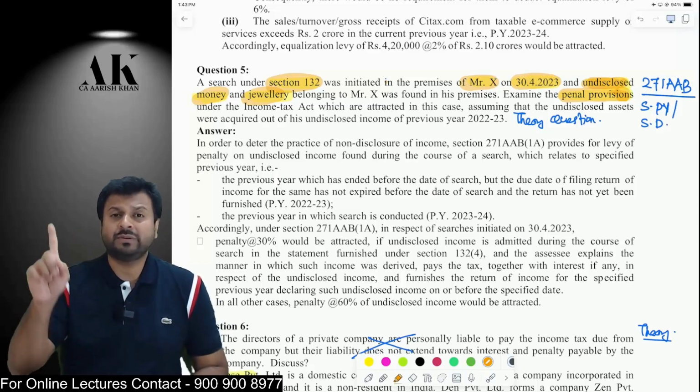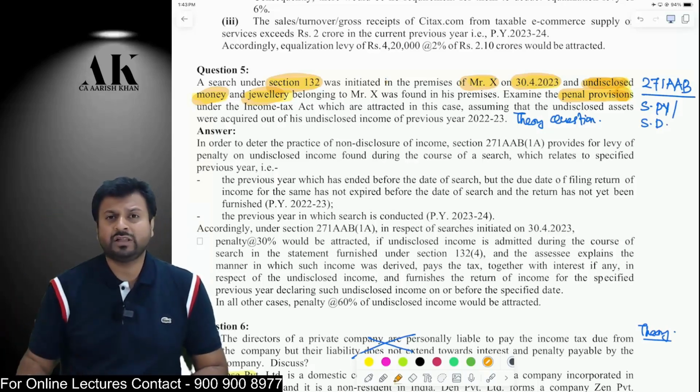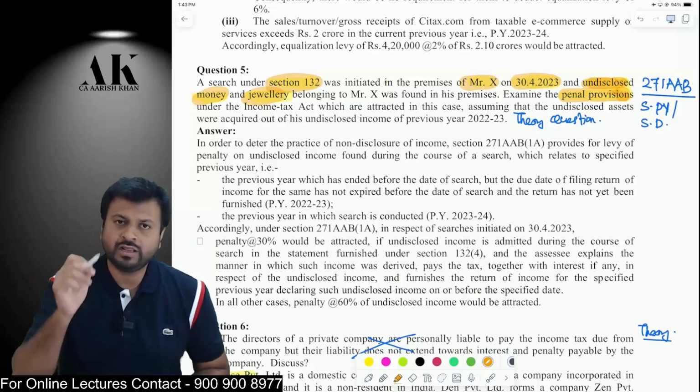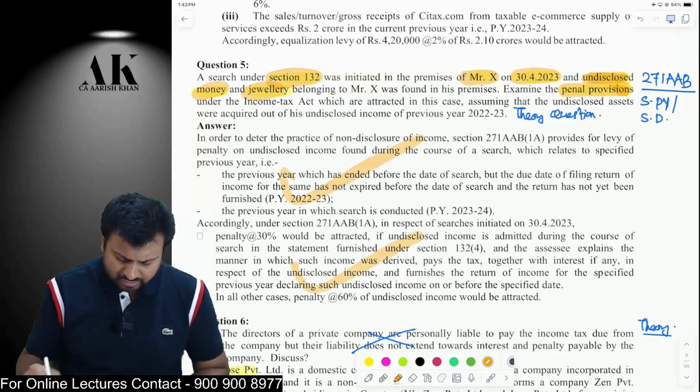30% of undisclosed income as penalty will still be imposed even if you explain during the course of search. But if you are not able to explain during the course of search, or if you are not able to pay the tax or interest on time or file the ITR on time, then we will impose 60% of the undisclosed income as your penalty. This is what this theory question is all about. You can go through it.